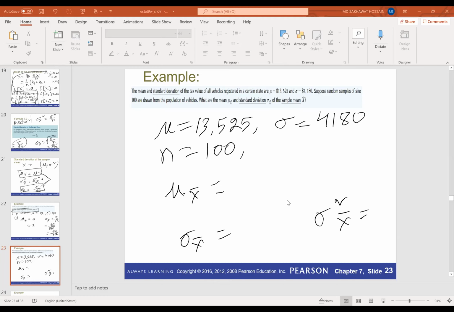So how about sigma squared x bar? What is the value of this one? Yes, sigma x bar is 418, because this is 4180 over square root of 100, so this is 418. So what is the value of sigma squared x bar?